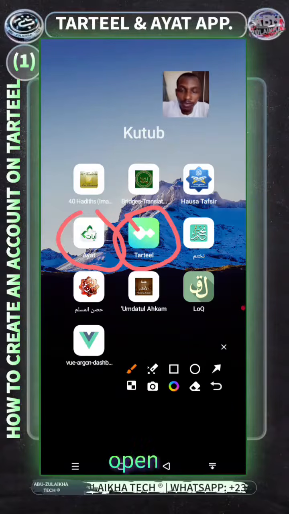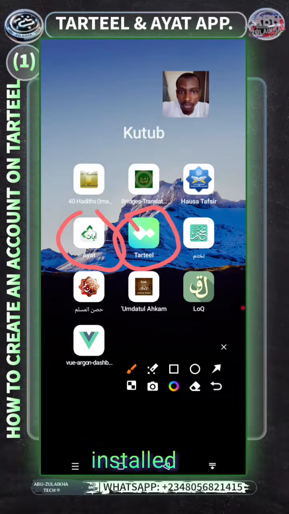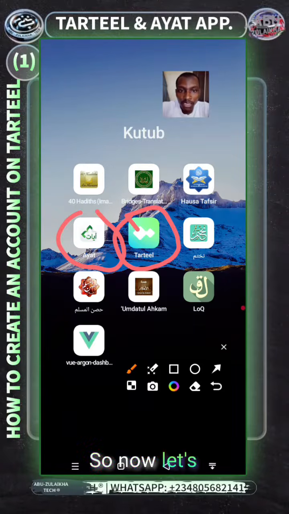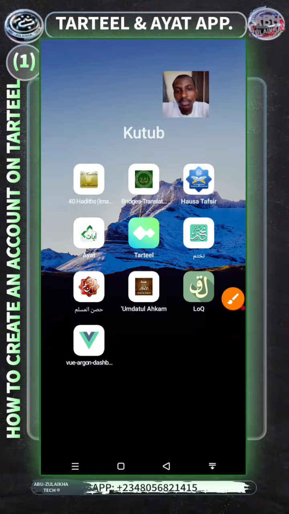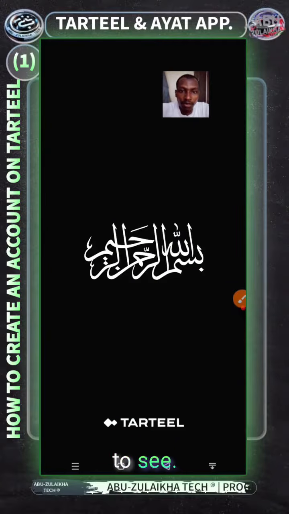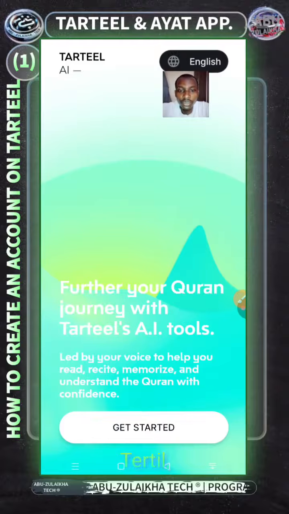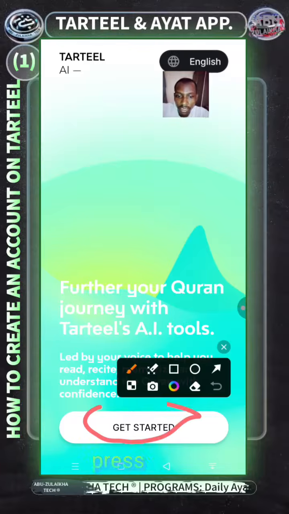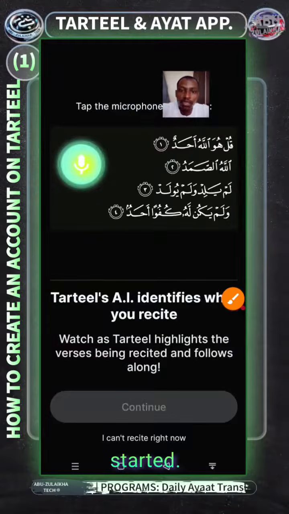I'm going to open it from the beginning, as in I've installed it just now. So you are going to see the first screen, inshallah. Let's now dive in. So we have Tarteel. This is the first thing you are going to see. Let's wait. You are going to see this. Then the next thing that you need to do is just to press here, get started. So you press on get started.